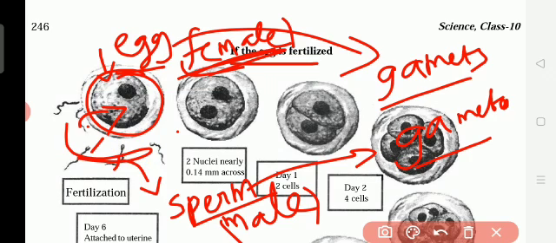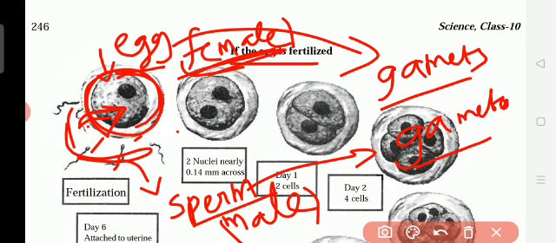All others will die on the way. They meet the egg in the fallopian tube. Understand? So here they meet, and it is called a fertilized egg. The fusion, meaning meeting, of male and female gametes is called a zygote.